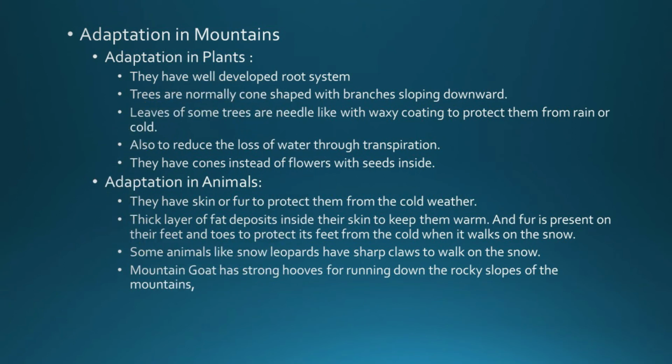Second is adaptation in mountains. Now, we all know mountains are very cold and snowy, somewhere snow is present. So, cold climatic condition is there in mountain region. So, how do the plants adapt to survive there? They have a well developed root system. Trees are normally cone shaped with branches sloping downward. Now, why are branches sloping downward? So that snow or water can easily fall off.